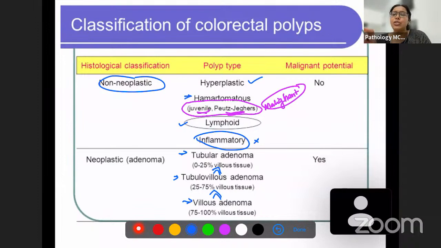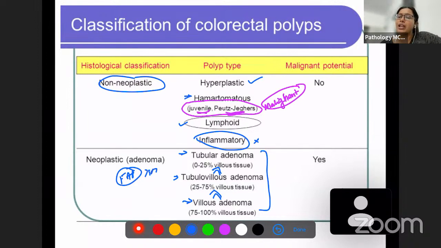Okay. So these are associated with a few syndromes. We've already discussed them. I'll just quickly review the salient features. We have familial adenomatous polyposis, which is associated with these adenomas. The salient feature was it had more than 100 polyps, there can be any number of polyps, usually colonic only. These polyps had a 100% chance of transforming into colonic adenocarcinoma, and hence prophylactic colectomy was warranted in these patients.